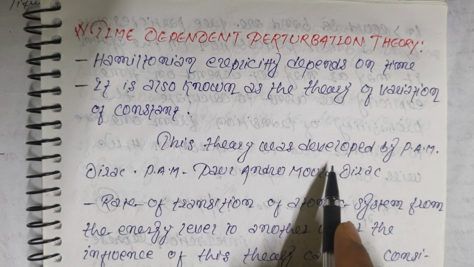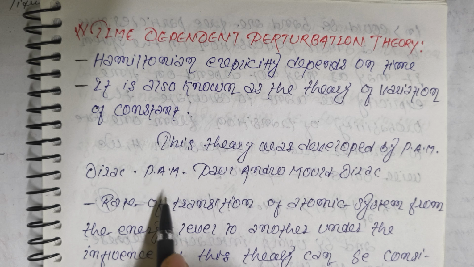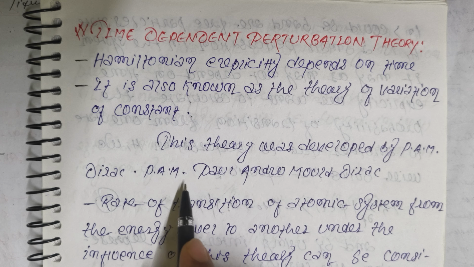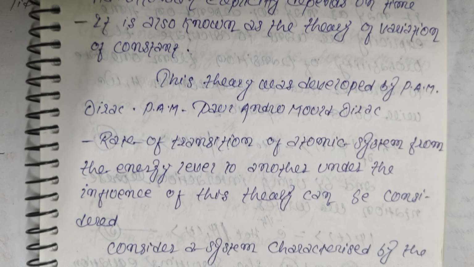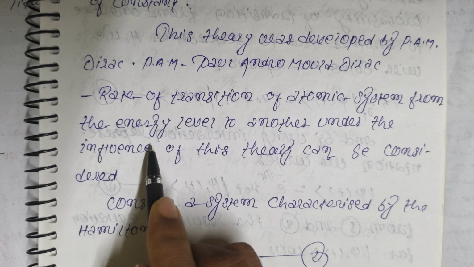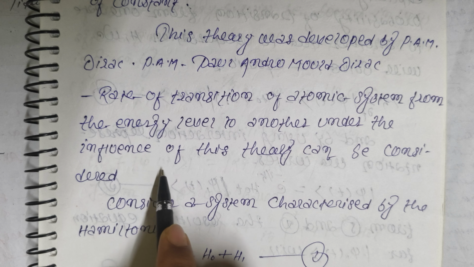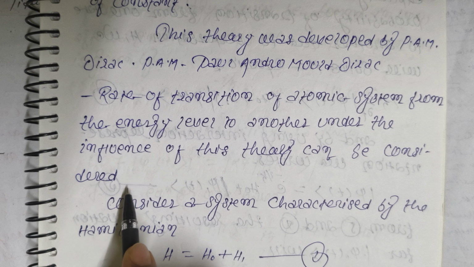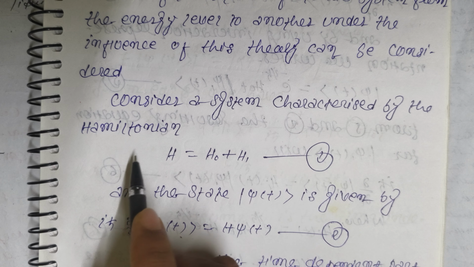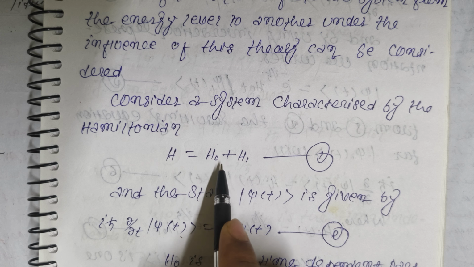This theory was developed by Paul Adrien Maurice Dirac. This is the full name of the PAM. The rate of transition of an atomic system from one energy level to another under the influence of a perturbation can be considered using this theory. Consider a system characterized by the Hamiltonian H is equal to H naught plus H1.